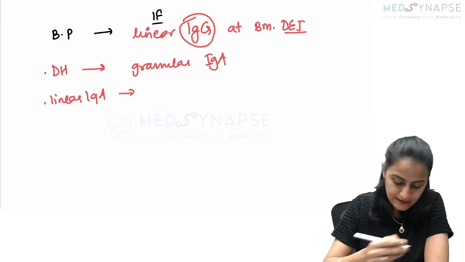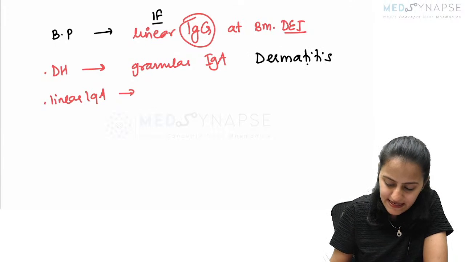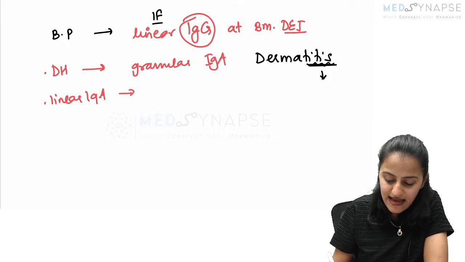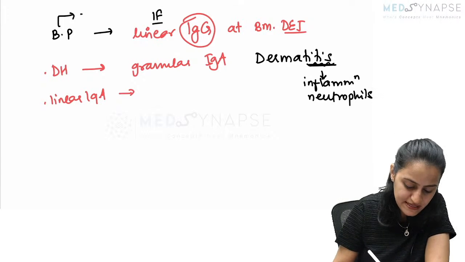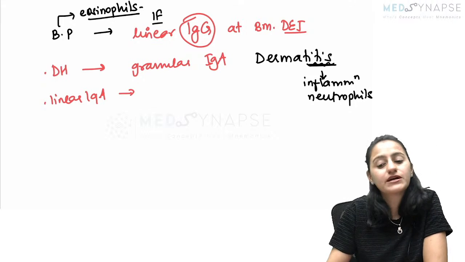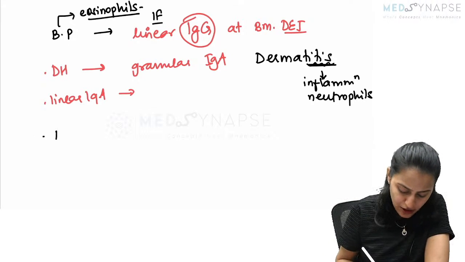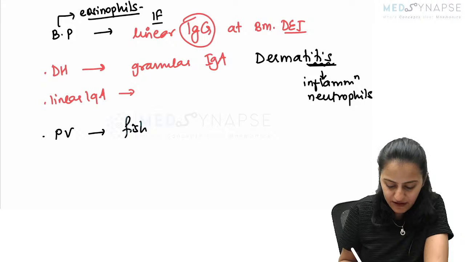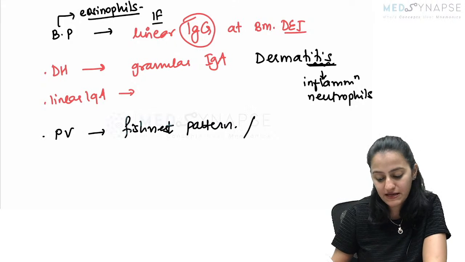Yes. So remember that dermatitis, when I say dermatitis, it is itis, inflammation. So remember, in inflammation, here you will have neutrophils. Very good Lakshmi. This is going to have neutrophils and bullous pemphigoid will have eosinophils. And your pemphigus vulgaris will have the fishnet pattern, very, very important.